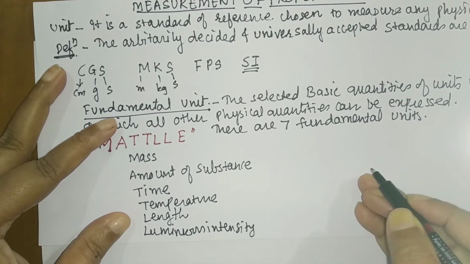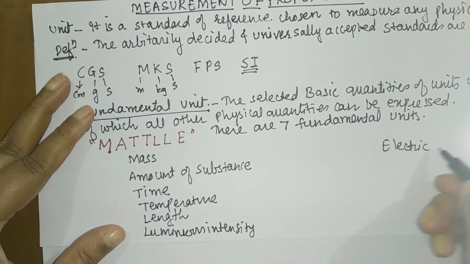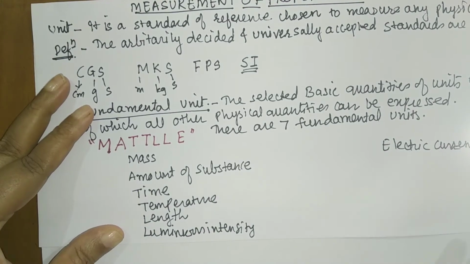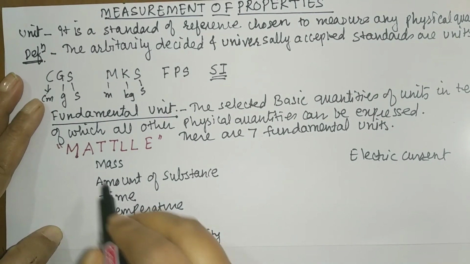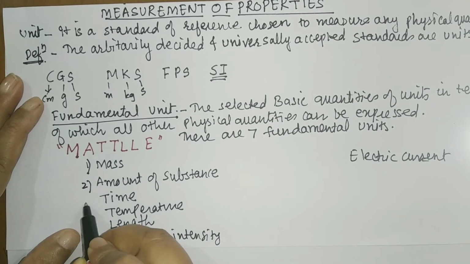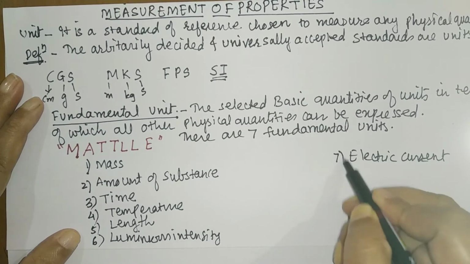And last is E, that is electric current. So students, this is an easy way to remember the 7 fundamental units. First is M, that is mass, amount of substance, time, temperature, length, luminous intensity and electric current.